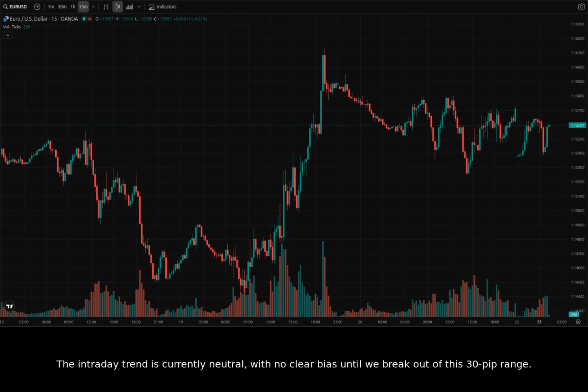The intraday trend is currently neutral, with no clear bias until we break out of this 30-pip range. Traders should look for a 15-minute close above 1.1570 to confirm a bullish intraday bias. Conversely, a break below 1.1530 would likely signal a retest of the 1.1500 psychological floor. The tight candles we see here are indicative of a market waiting for a high-impact news catalyst.